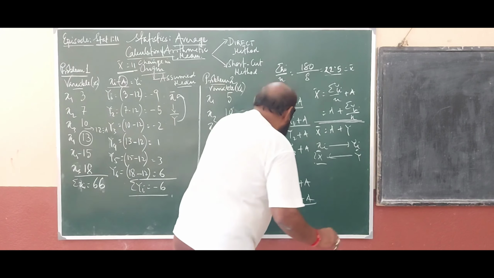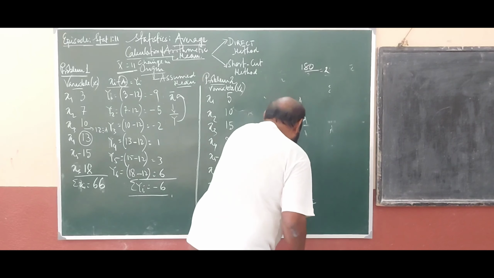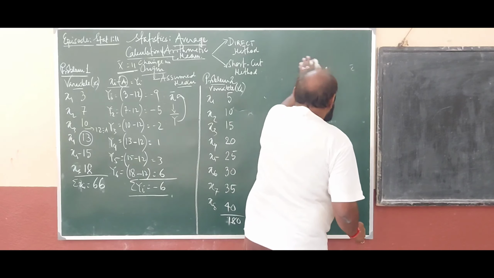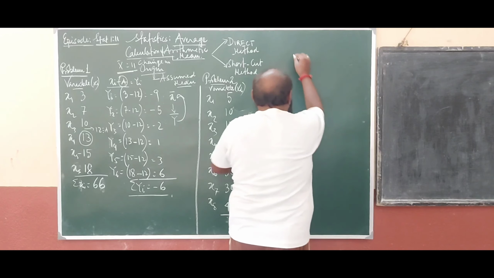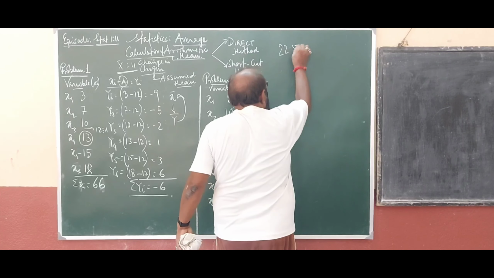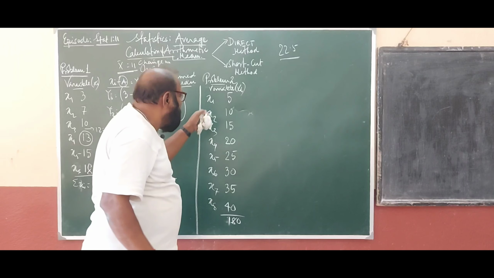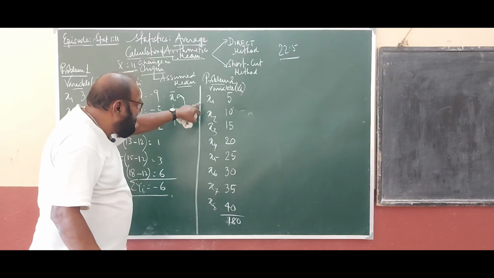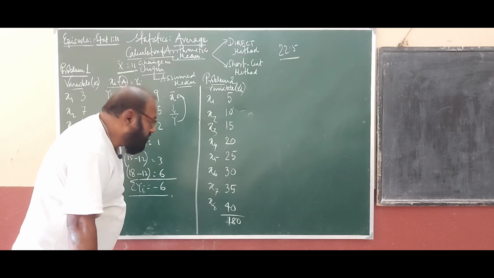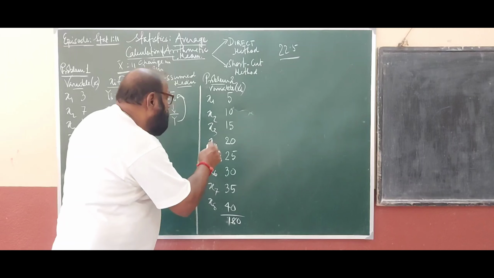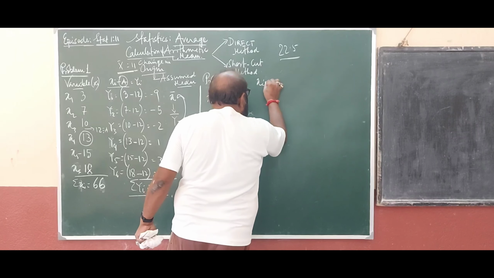Now let us come to the second problem. In the second problem, we have got the arithmetic mean as 22.5. Now let us come to this part. In this observation, how many observations are there? In this case, we have got 8 observations. Okay, 8 observations. Now, first of all, we should change the origin. How would I change the origin? Xi minus a.